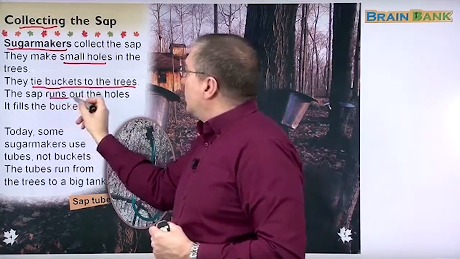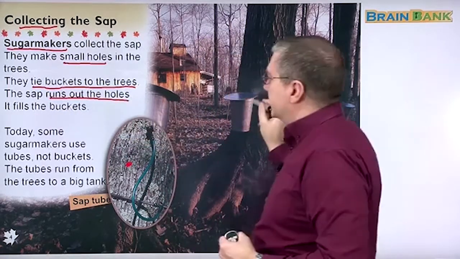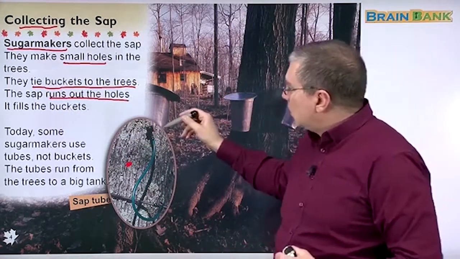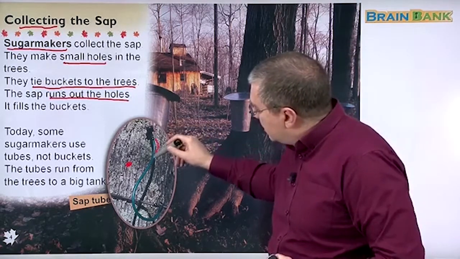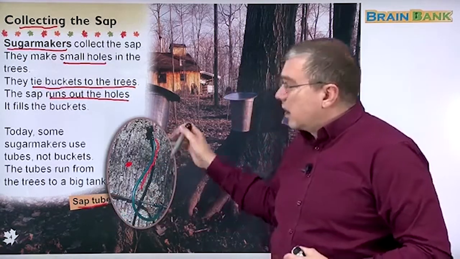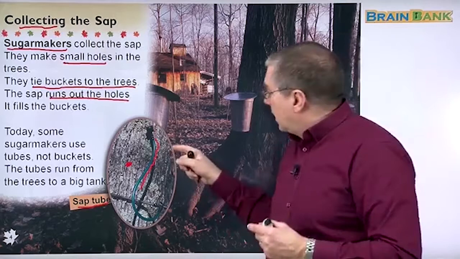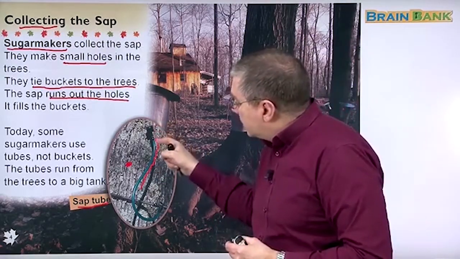The sap runs out the holes. So the sap runs out the holes, it fills the buckets. We can see here that the hole is here, and then you have this here. What is this? This is a sap tube. There's air inside, right? It's empty inside. So when the sap comes out, there's some room.